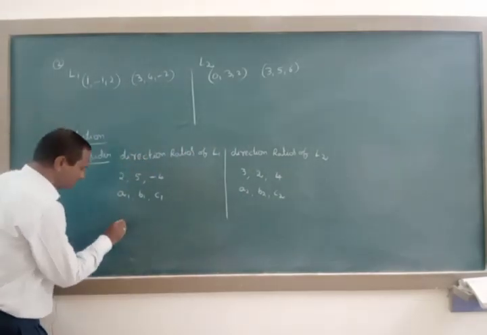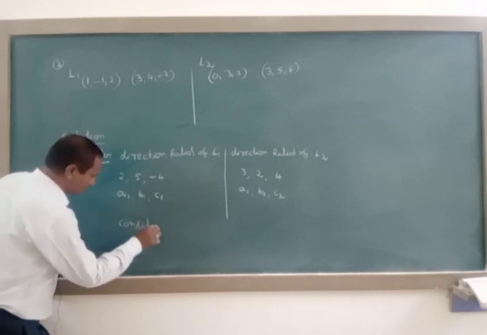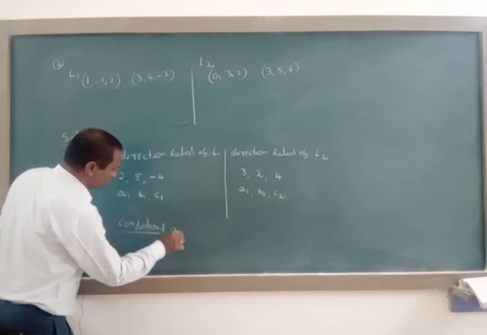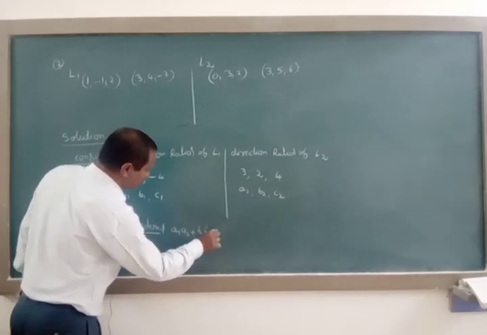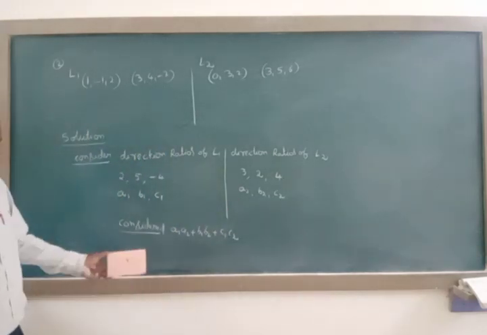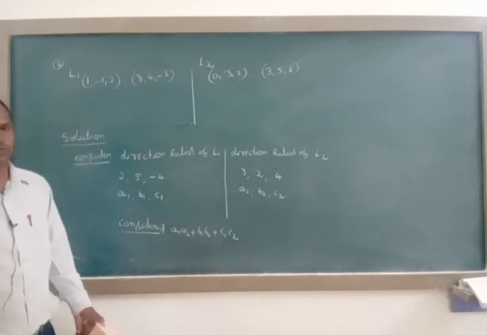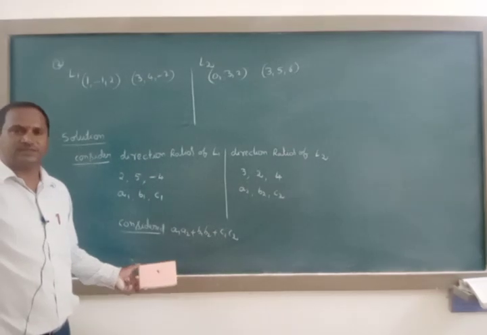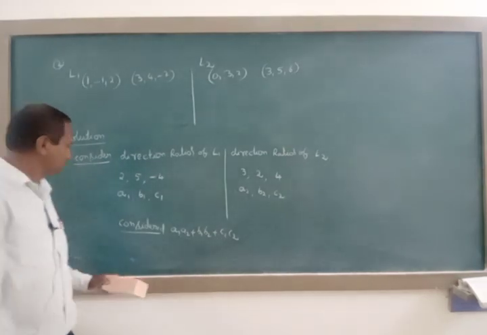You apply this condition: A1 A2 plus B1 B2 plus C1 C2. How to apply this condition? If you can get this quantity value to be 0, then we can tell the two lines are perpendicular to each other. Now we are going to consider whether we are getting 0 or not here.